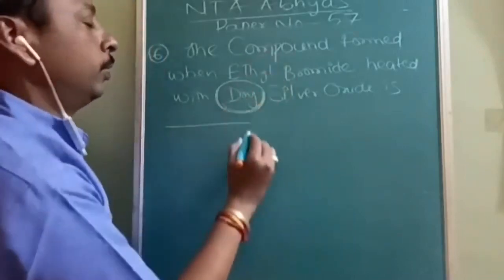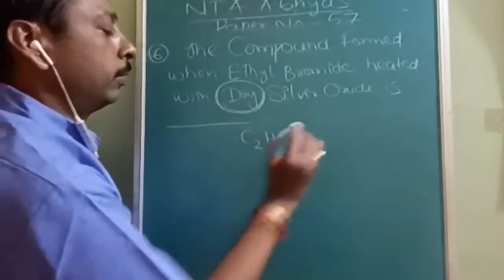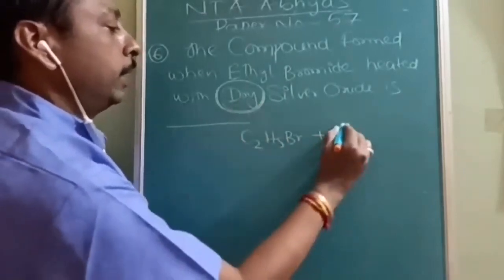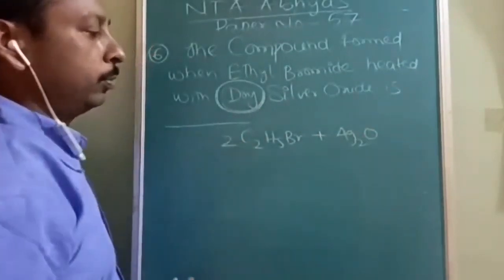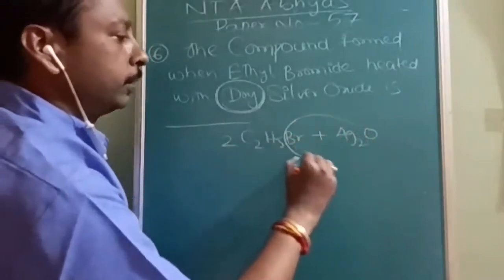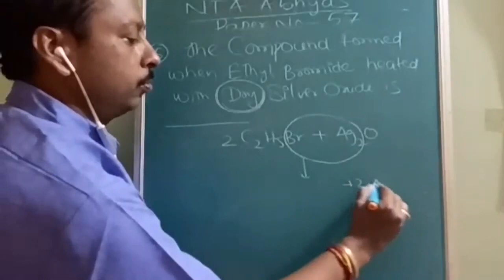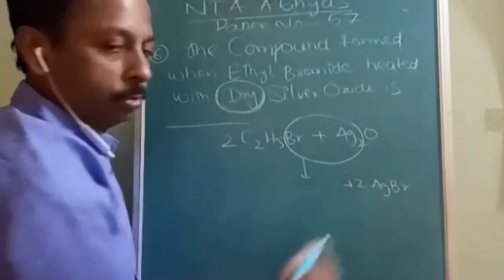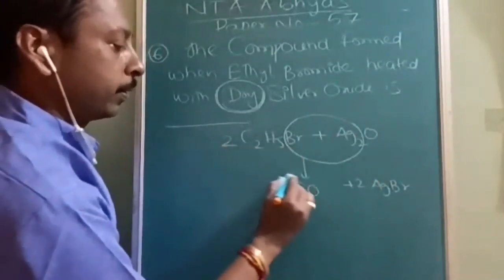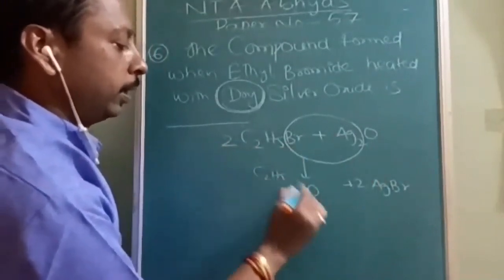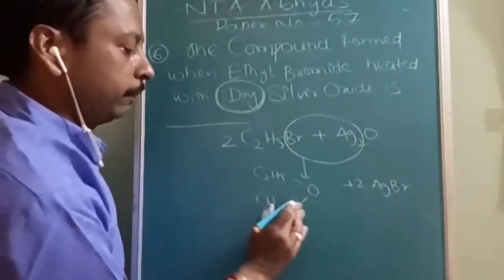Ethyl bromide, C2H5Br, when treated with dry silver oxide Ag2O, we take 2 moles. So 2 moles of silver and 2 moles of bromine will be eliminated as 2AgBr, and both groups will be attached to oxygen. So it will be diethyl ether. Diethyl ether is the final answer.